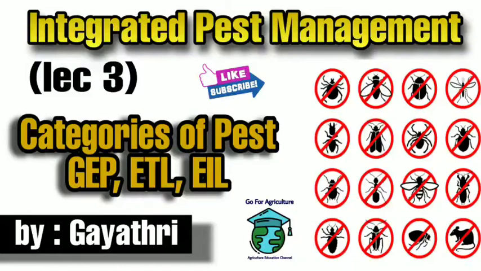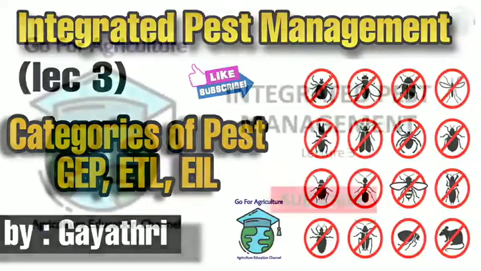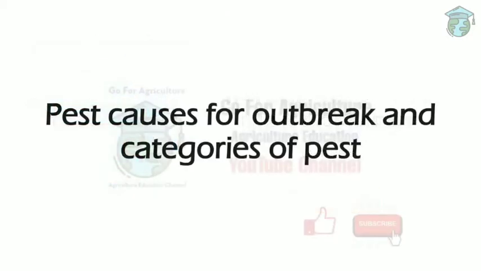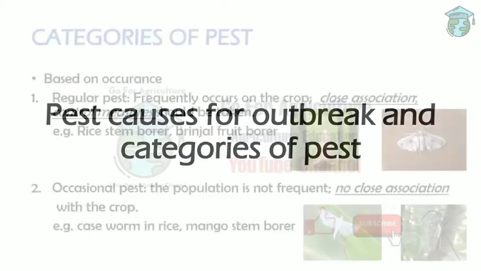In the previous lecture we have seen the historical perspective of IPM. In today's lecture we'll see the categories of pest, the causes for the pest outbreak, and also we'll know why we call an insect a pest. So let's start with our lecture. Pest, causes for outbreak, and the categories of pest.